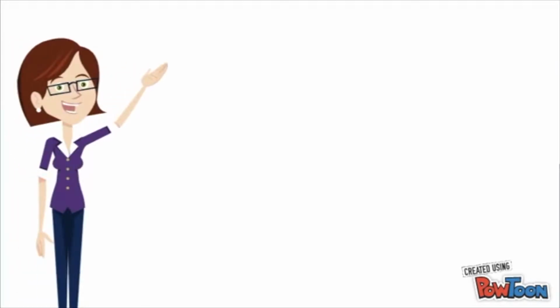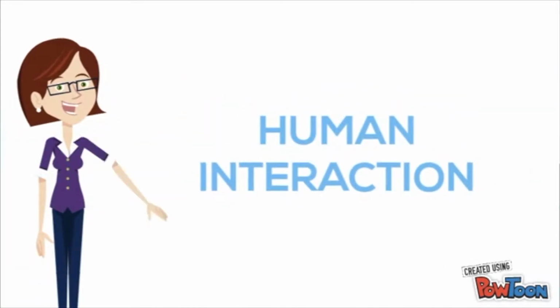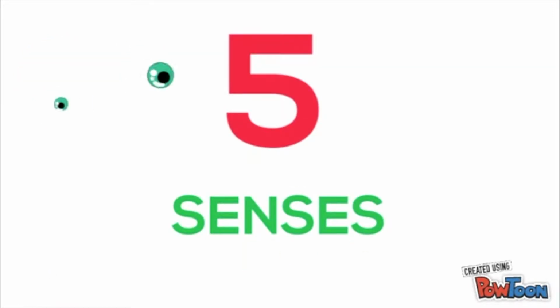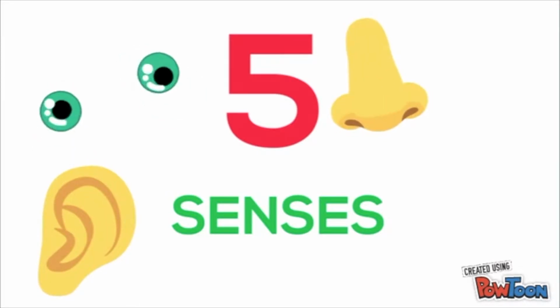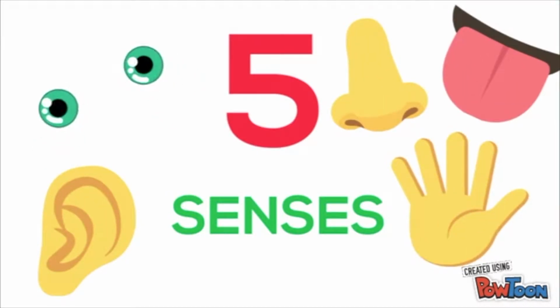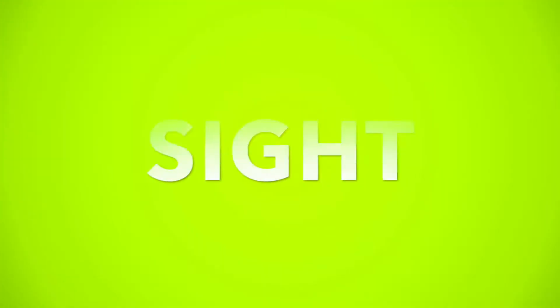Hey there! In this video we are going to explain human interaction. This is a vital function of living things. As human beings we have 5 senses for interaction: sight, hearing, smell, taste and touch. Now we are going to see how each sense works.